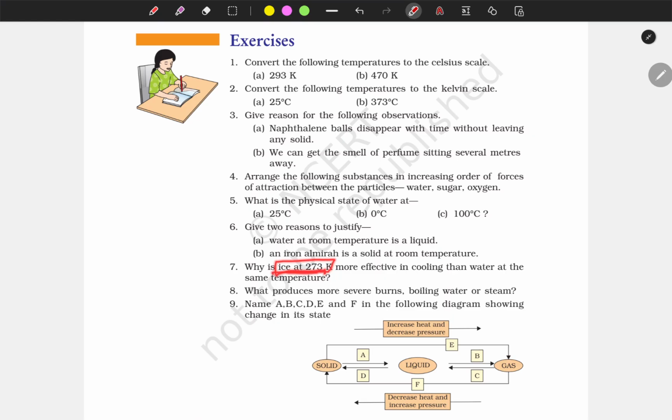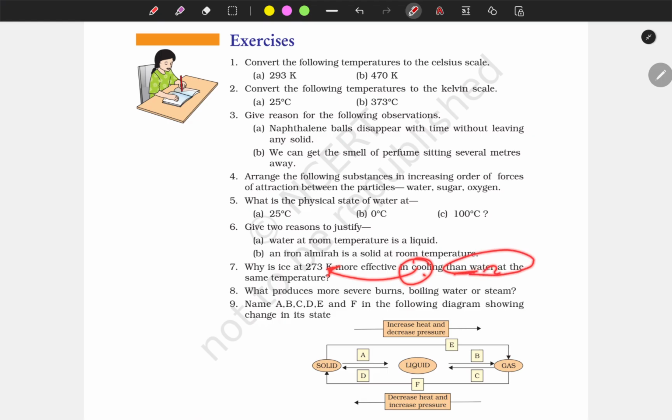The constituent particles are close to each other, and the attraction force between the particles is more. So more heat energy will be required, and if it absorbs more heat energy, the surrounding will be cooler.